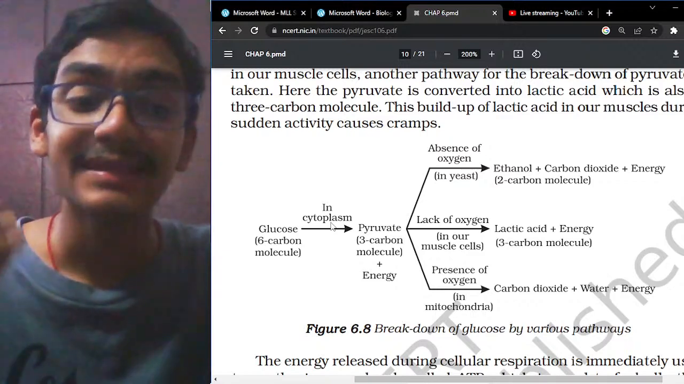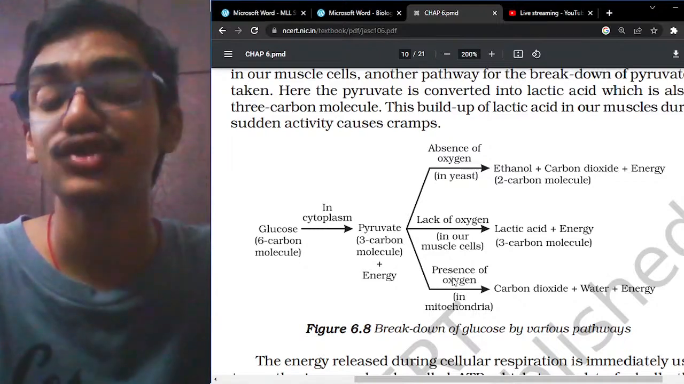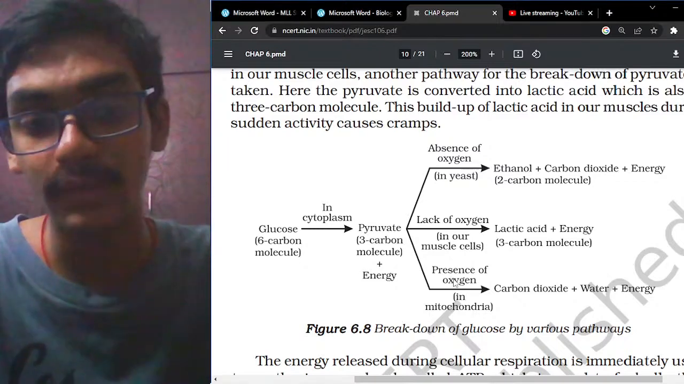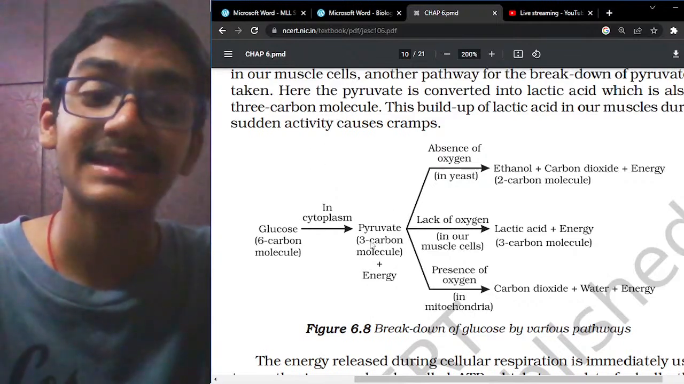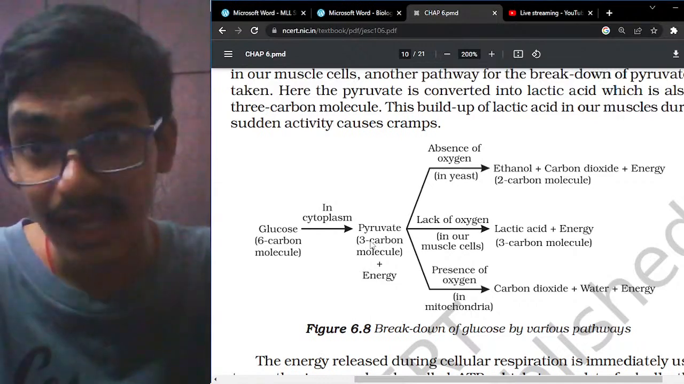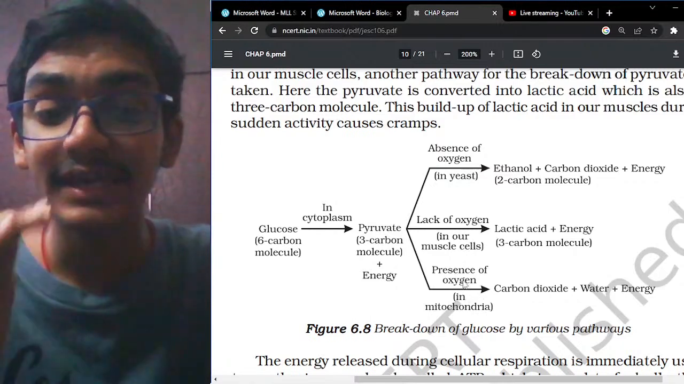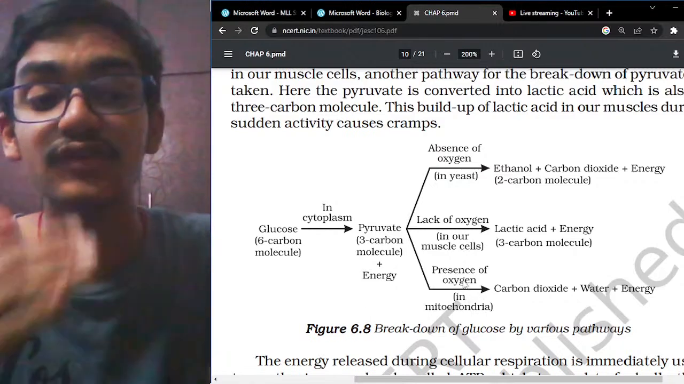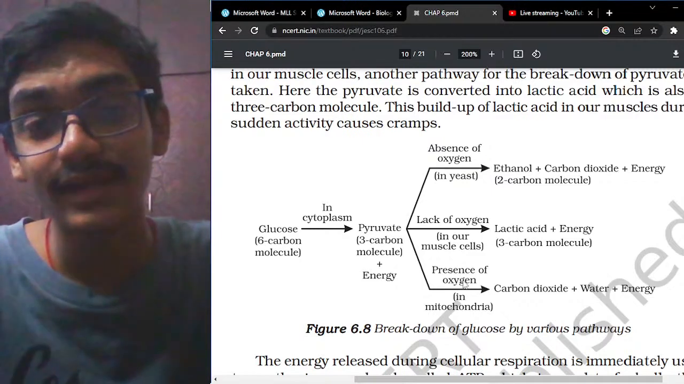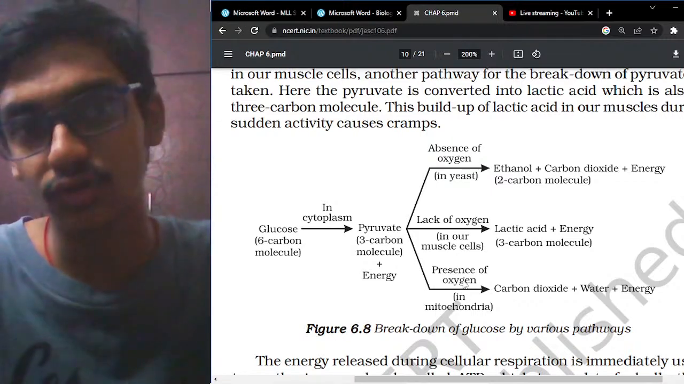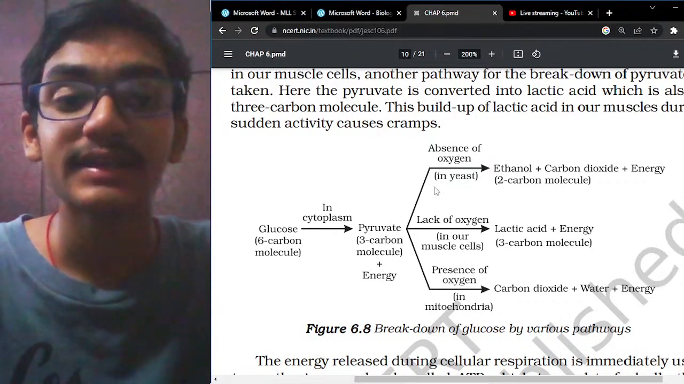This pyruvate molecule, in the presence of oxygen, this respiration is happening, that is aerobic. This glycolysis process, the breaking down of glucose into pyruvate, will take place in the cytoplasm. Whereas the conversion of this pyruvate to give carbon dioxide, water and energy is actually taking place in the mitochondria. Mitochondria is nothing but it provides energy.